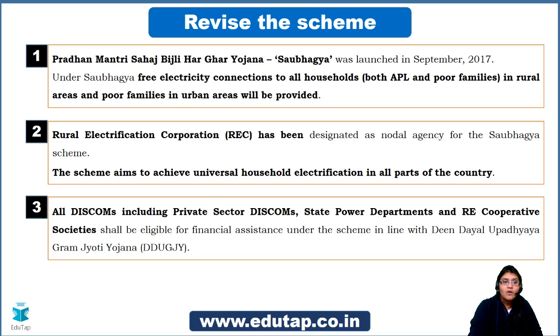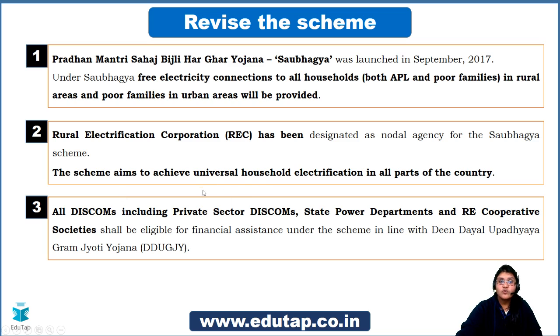Now before I have two to three questions more for you guys, though they are not exactly linked to the Saubhagya scheme, what we'll do is a quick revision. So we know the scheme, it is Pradhan Mantri Sahaj Bijli Har Ghar Yojana, called Saubhagya. We saw when it was launched, September 2017. We also saw the eligibility, the section to which it caters, and what it does: it provides free electricity connections to all households. We also saw the nodal agency for implementation, right?